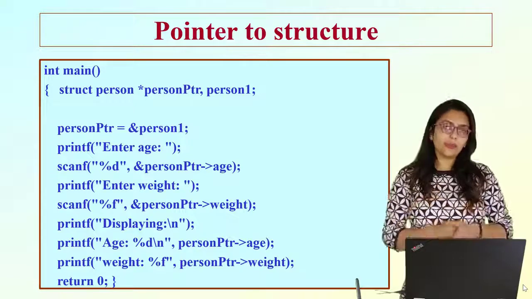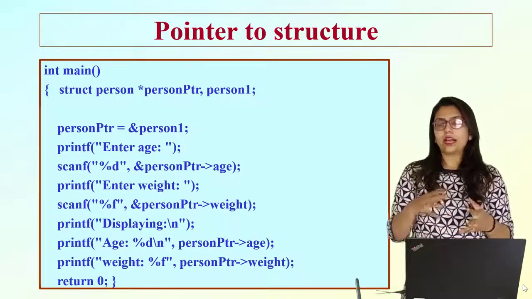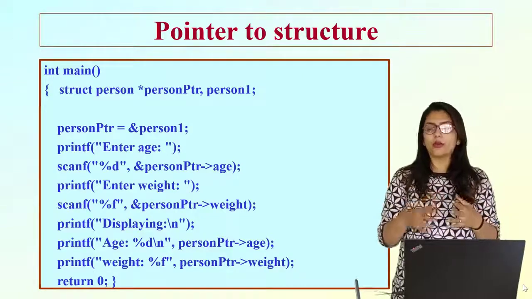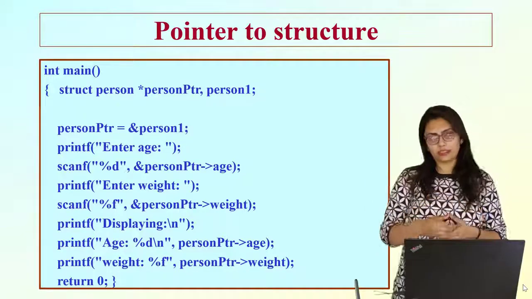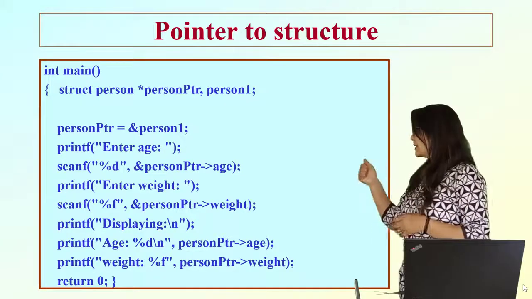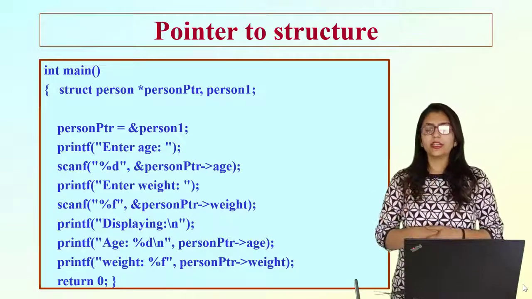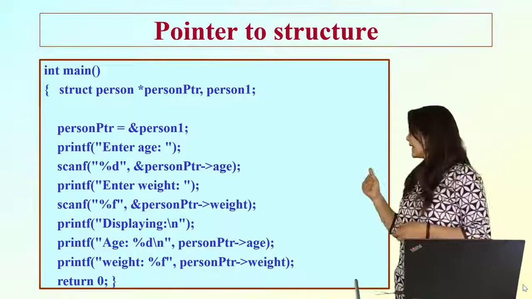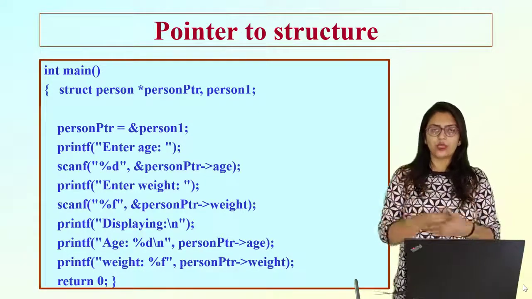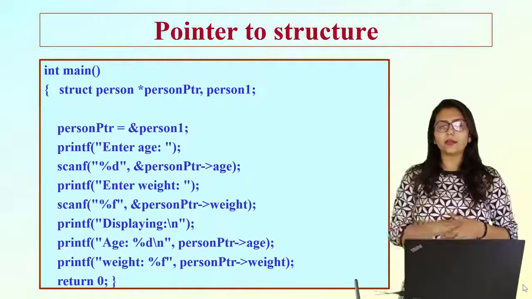Now here person pointer is going to point to person1. So whatever kind of variable it is pointing to, it will have the same data type. So here person pointer will also have data type struct person, right? Now currently person pointer is not pointing to person1. If I want it to point, what should I write? You can see the second line over here. I should write person pointer equal to and, that is, address of person1. So that's how the address of person1 will be stored in the pointer.